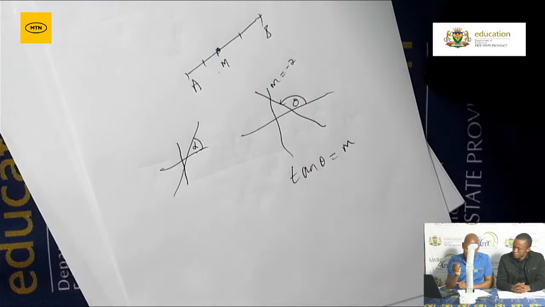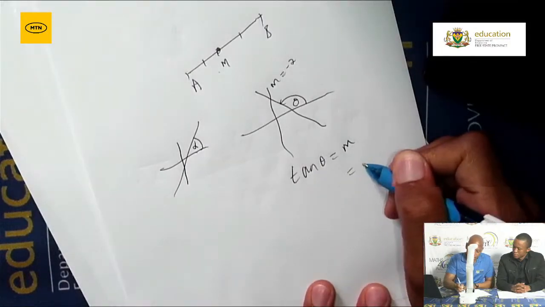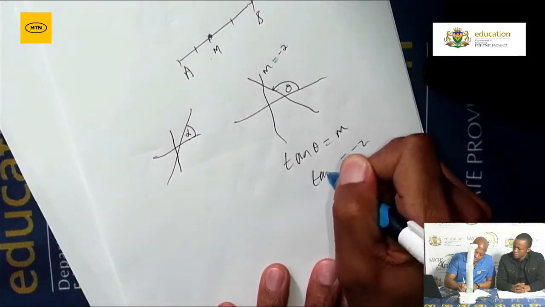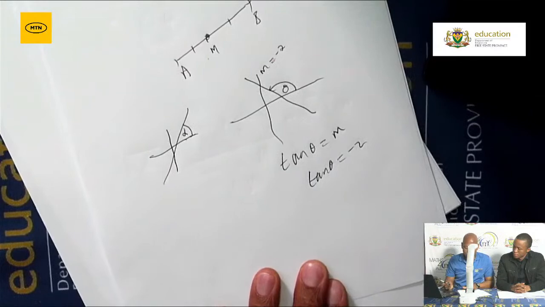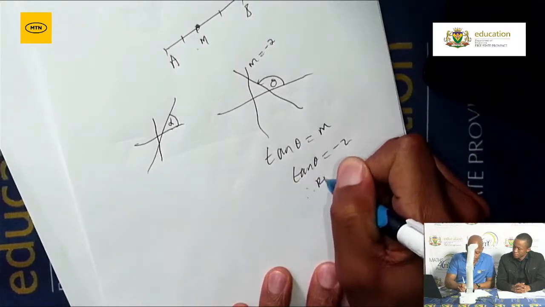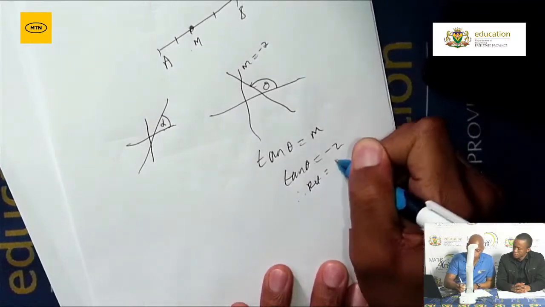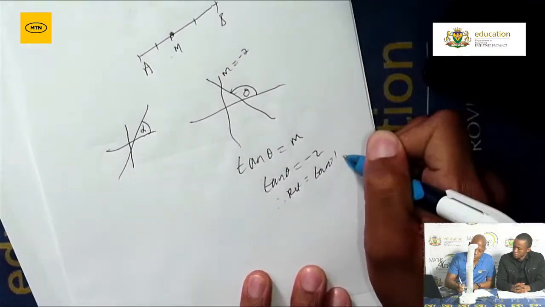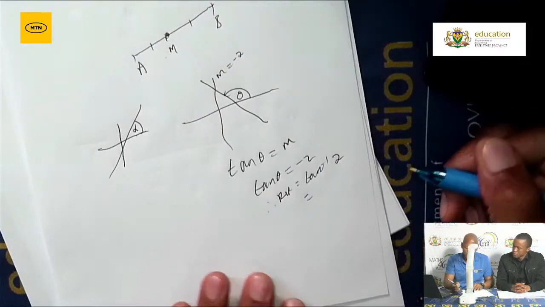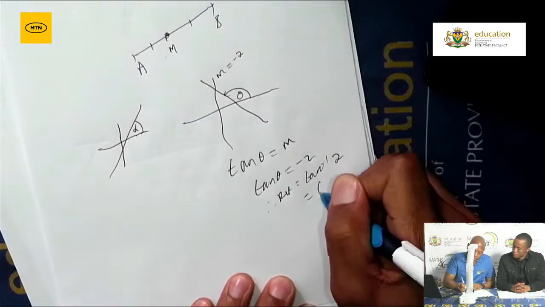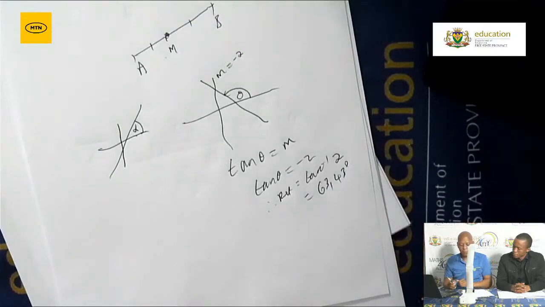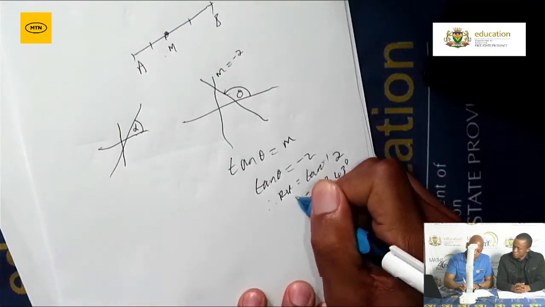Now if your gradient is negative, please make it a point that we've got two ways of calculating that. The first thing that you need to do is to substitute your gradient, and then you say therefore the reference angle is equal to what? It is equal to the inverse tangent of positive 2. I usually say this is a trigonometric way. Then from there, use a calculator. For argument's sake, this is 63.443 degrees.